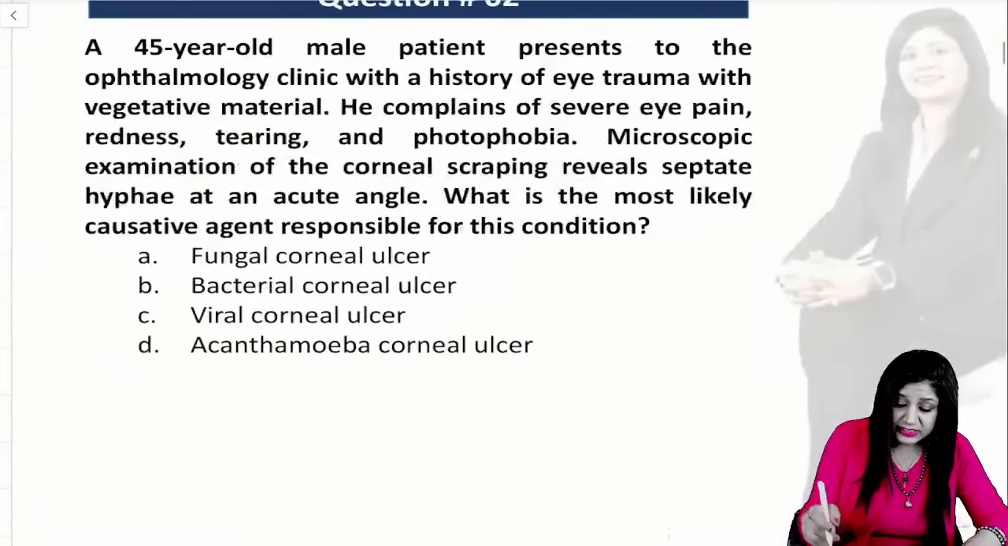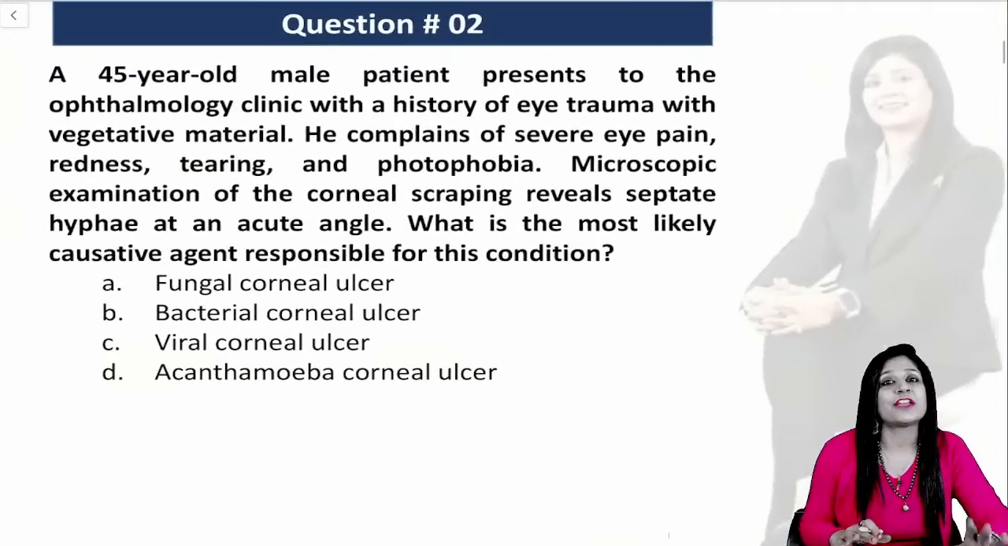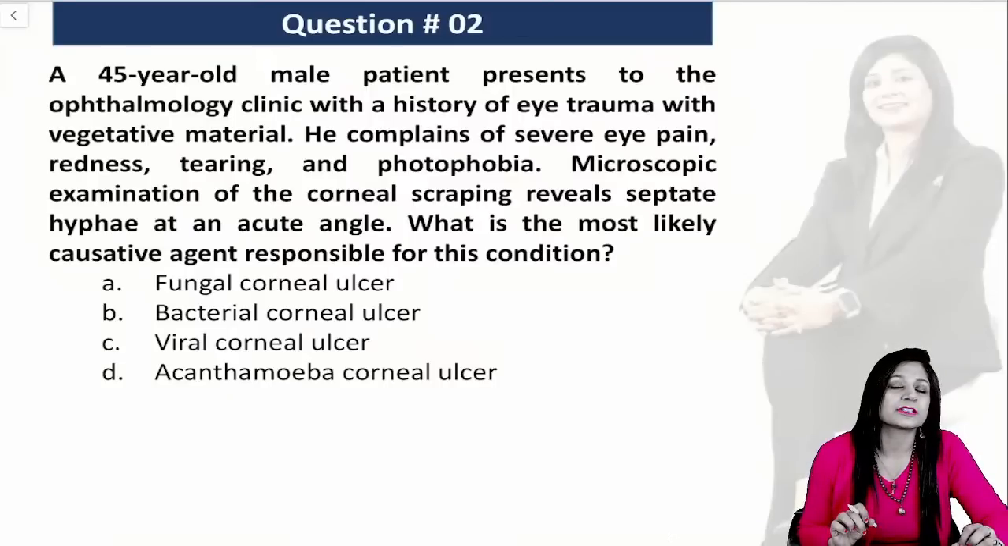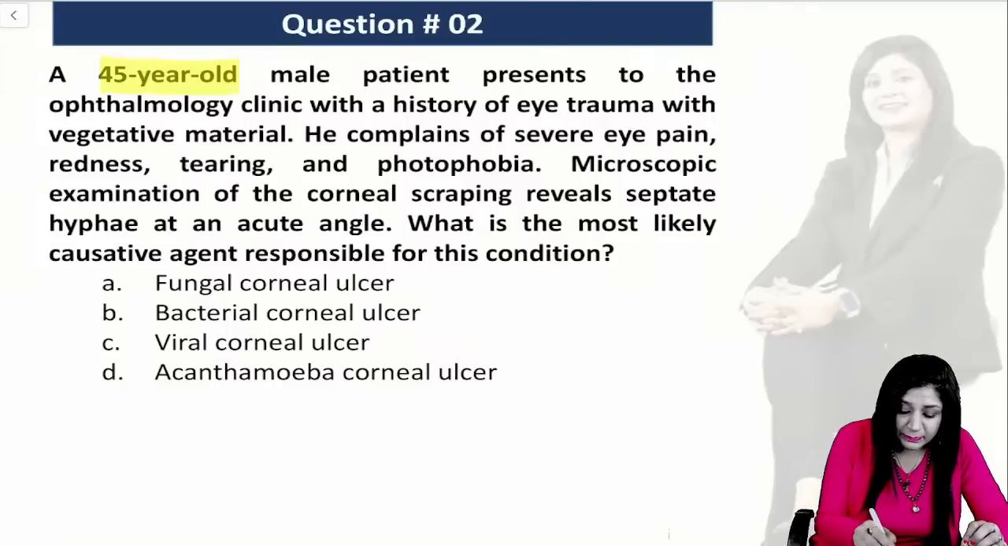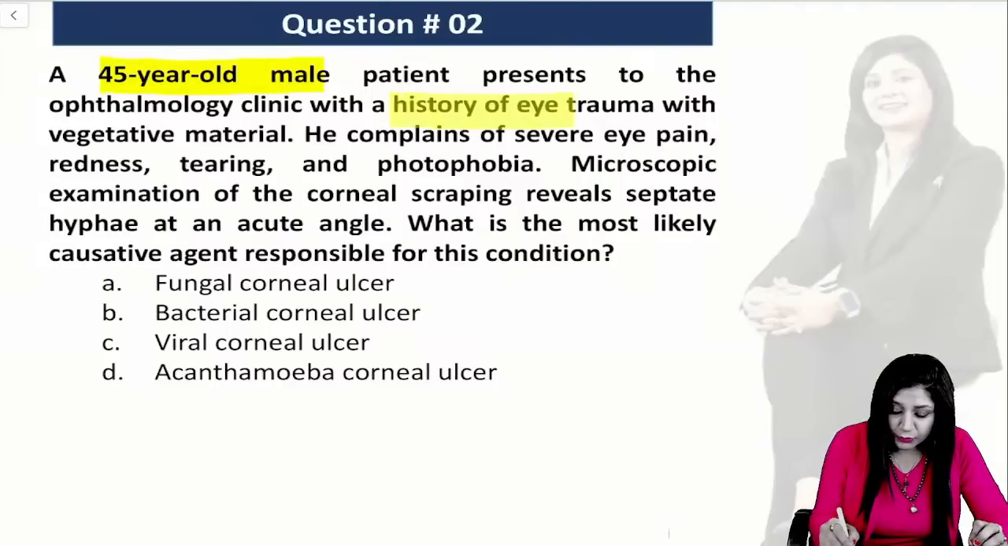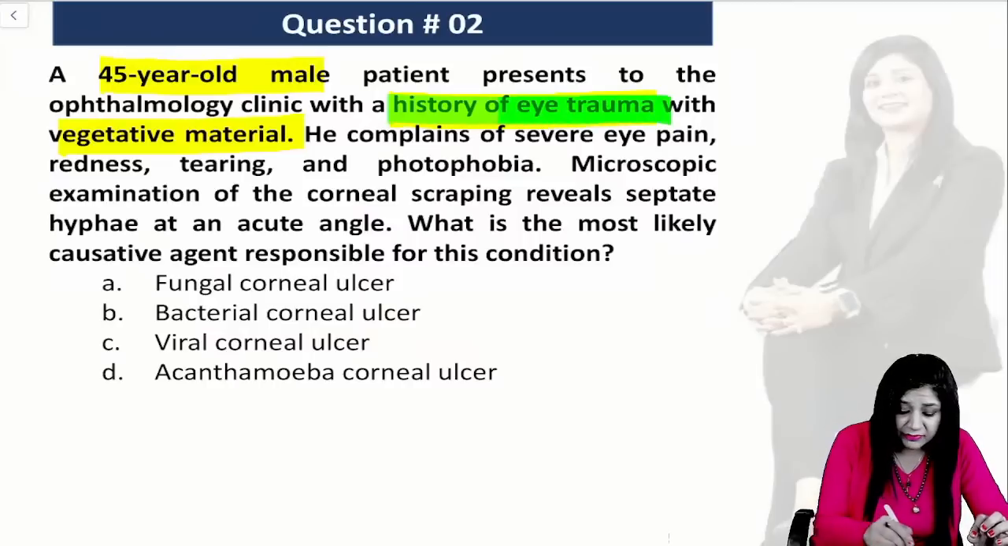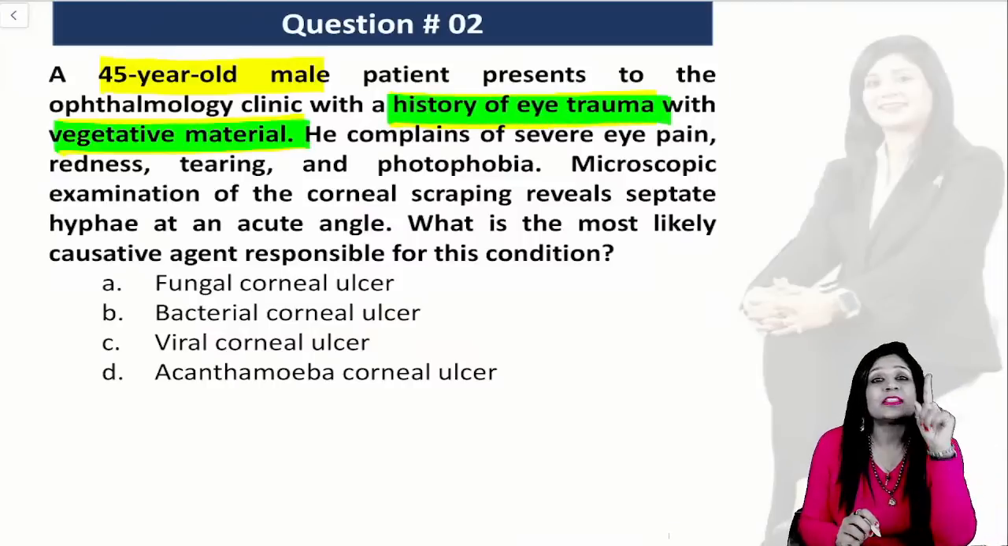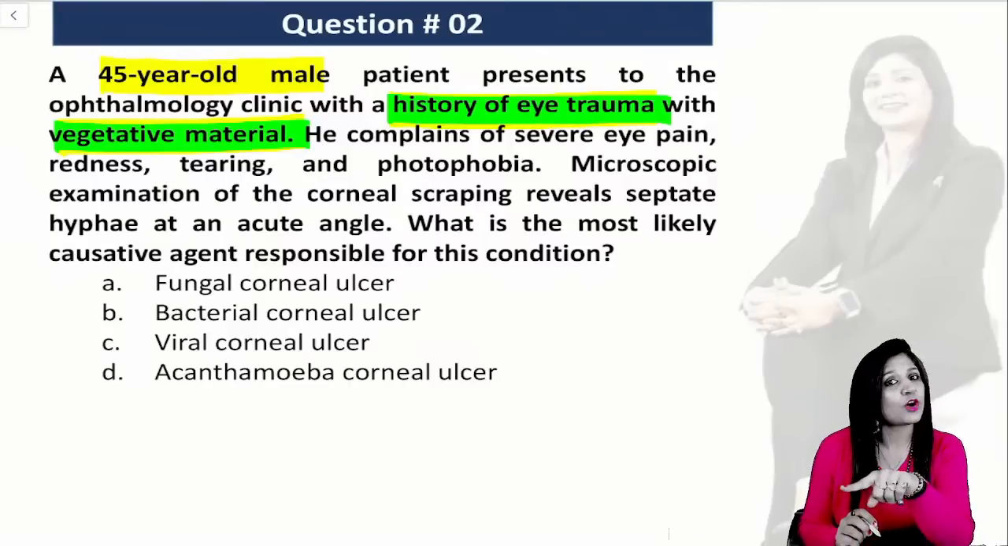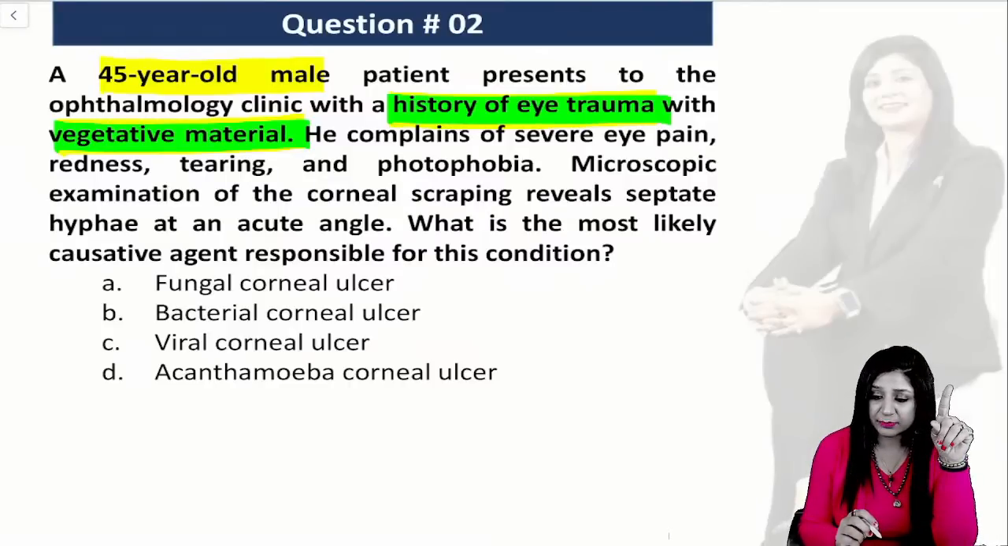Then coming to the second question, again a very, very important topic for your upcoming examination. One question definitely will touch this. A 45-year-old male is coming with a history of trauma with a vegetative material. Now can you get some idea, when we are having trauma with the vegetative material, which kind of corneal ulcer we are expecting? Can you tell me?